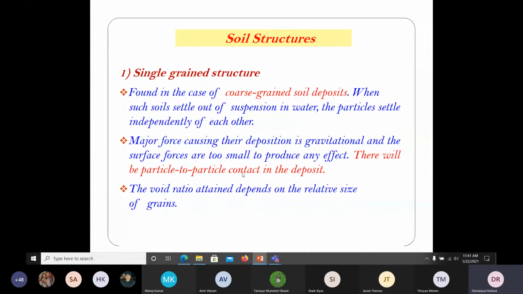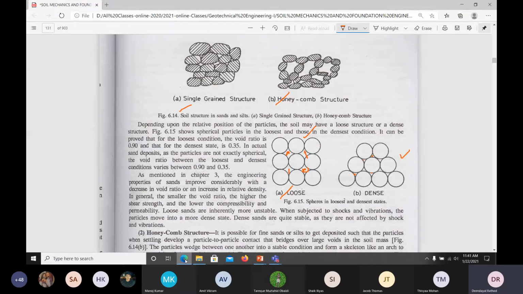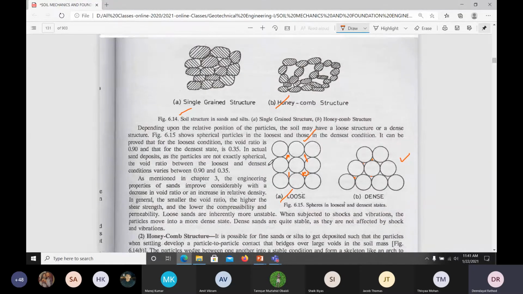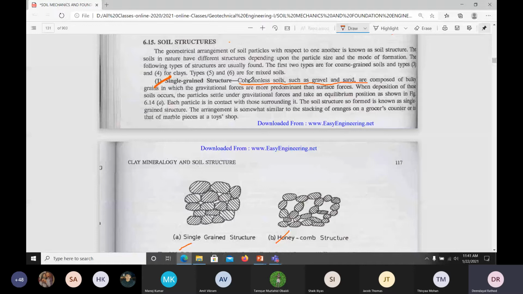So there will be particle to particle contact in the deposits. The void ratio attained depends on the relative size. So this is what the single grain structure is.